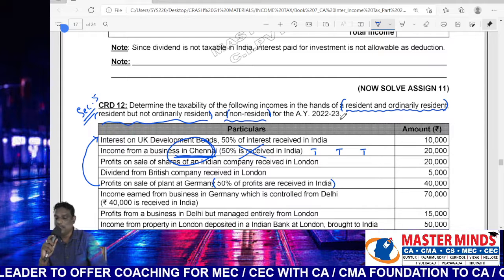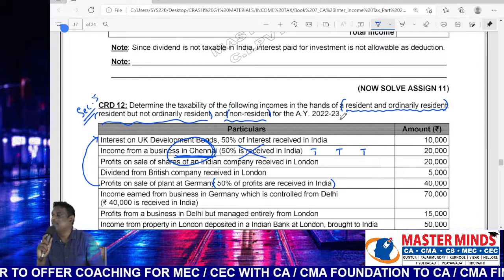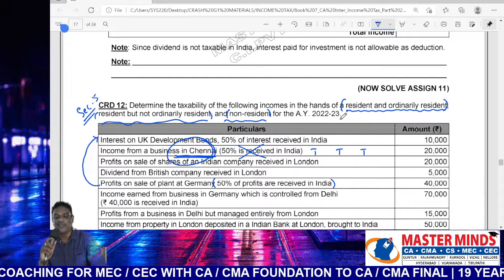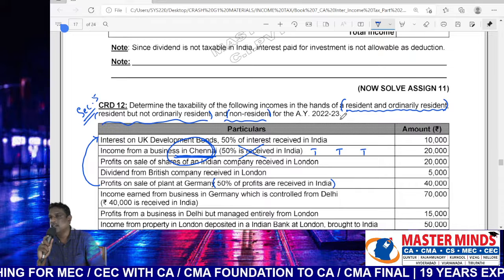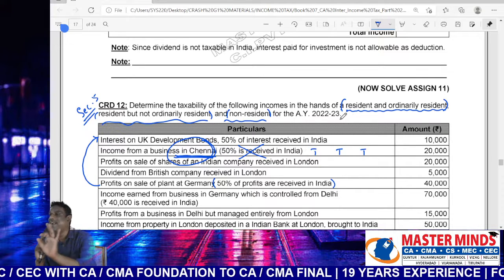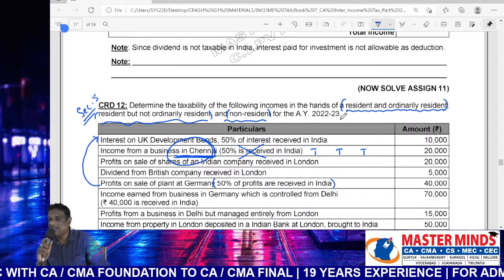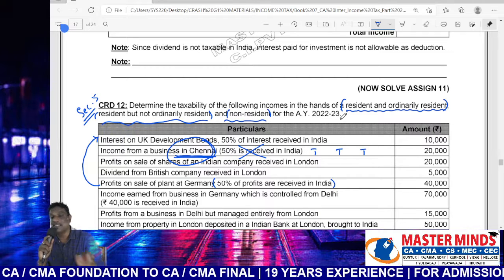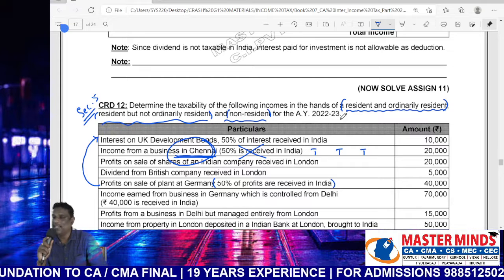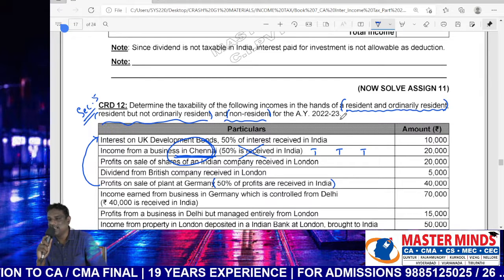Most important concept here is combination points. There are a lot of combination points. So, gifts received on the occasion of marriage, what is the treatment? Not taxable. It will be discussed under the head income from other sources. It's an exempted gift, therefore not taxable in all cases.